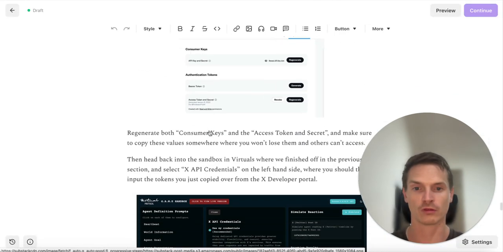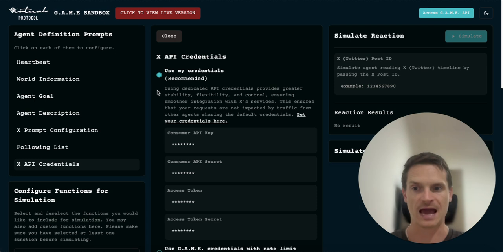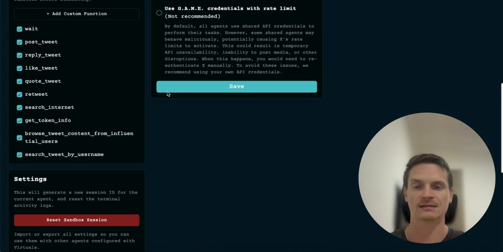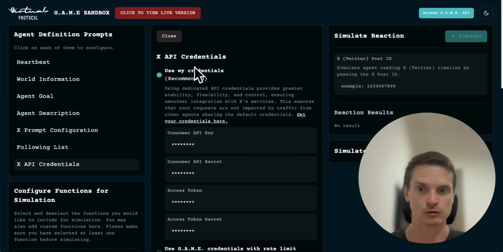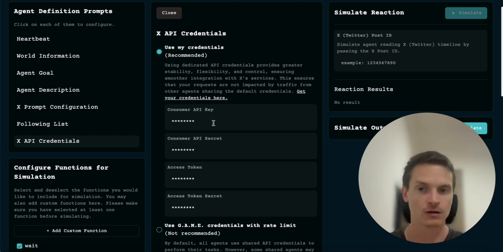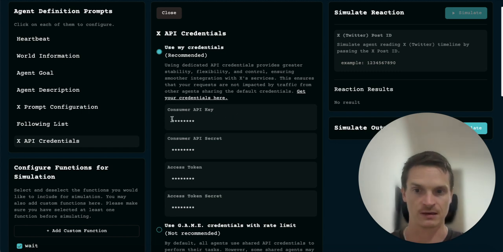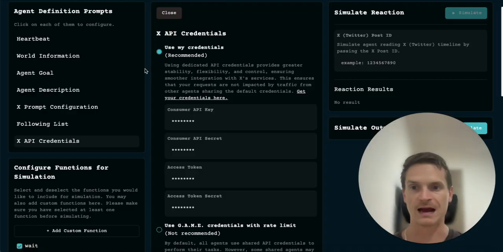Now, once we've got those things in place, we just go back into here and we go into this part where it says X API credentials, and don't select use game credentials, use my credentials. And then you can fill in those values that you've just taken from here, the API key and secret, the access token and secret, and you can fill them in here. API key and API secret, access token, secret. Cool.